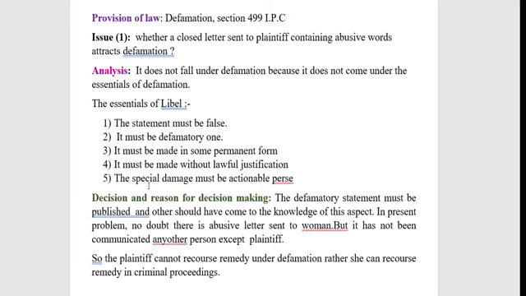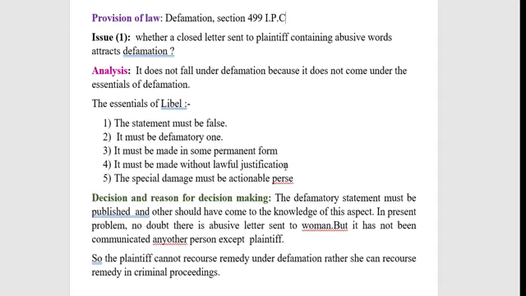And another is that it must be made without lawful justification. Here, why has he written it, was there an unlawful intention? We cannot say it is unlawful. When it is not unlawful, it is presumed to be lawful. And the special damage must be actionable per se. That is the last aspect we can see with regard to the essentials of